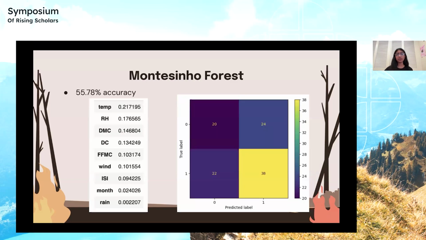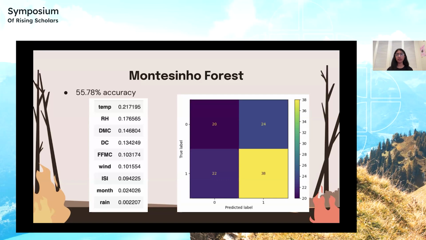For the Montesinho forest fire dataset, the model was less accurate, achieving 55.78% accuracy. As you can see in the confusion matrix, when the true label is 0, which means that there is no forest fire, the model cannot accurately predict whether there is a forest fire and essentially guesses. There is a 50% chance that the model will predict either label. This means that the model cannot find good patterns in the data when there are no forest fires, and therefore is unable to accurately make predictions.